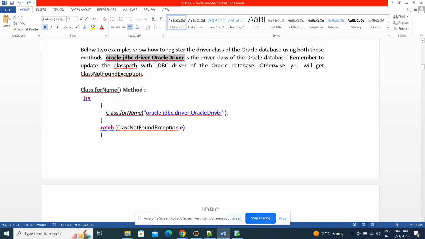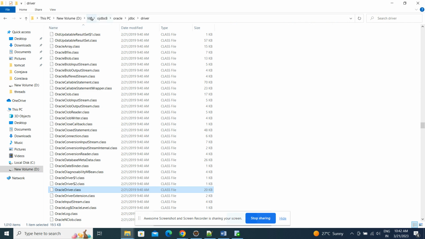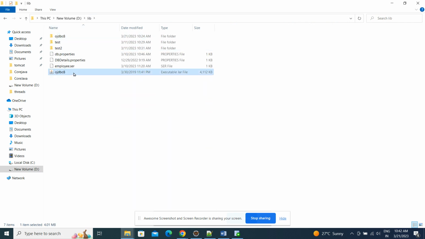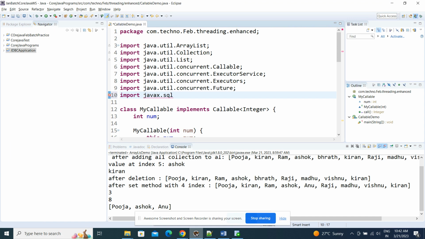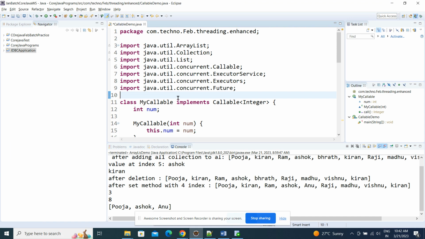This is for loading the Oracle driver, guys. If this class is not available in the classpath, we compulsorily need to add this jar file in the project. How to add it, I will tell you. No worries.